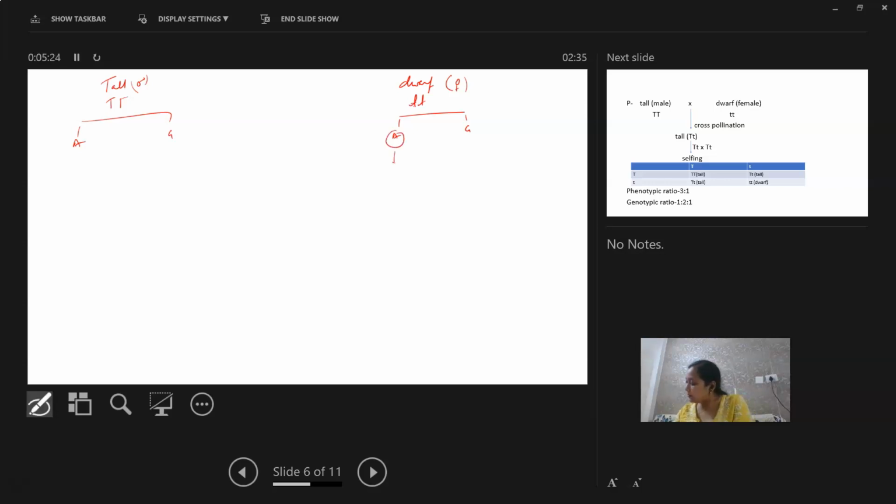He first emasculated the dwarf plant so that there are fewer chances of self-pollination, and then bagged the gynoecium so that no anther can deposit over there. After maturity, the gynoecium was exposed or debagged, and the anther from the tall plant was dusted over this gynoecium.